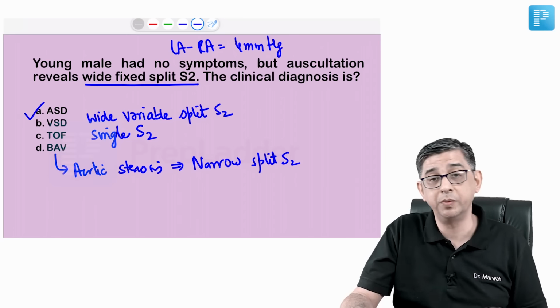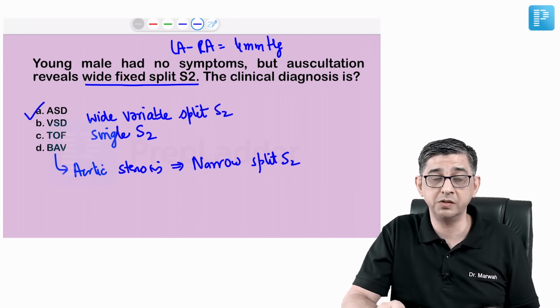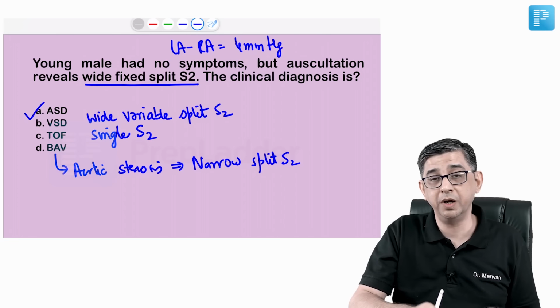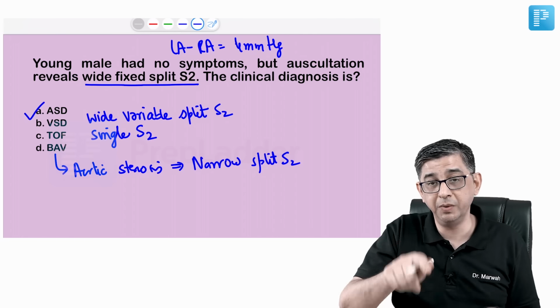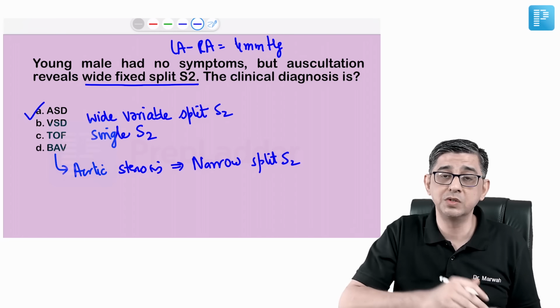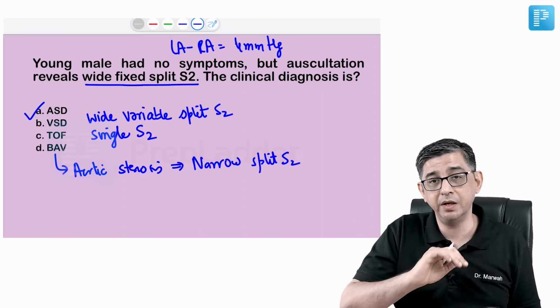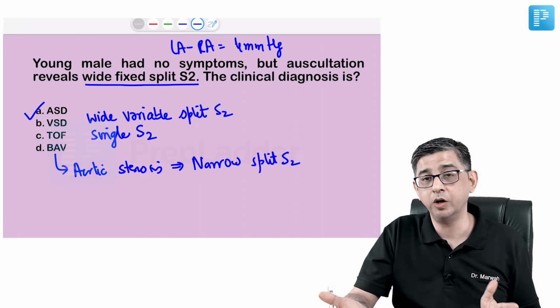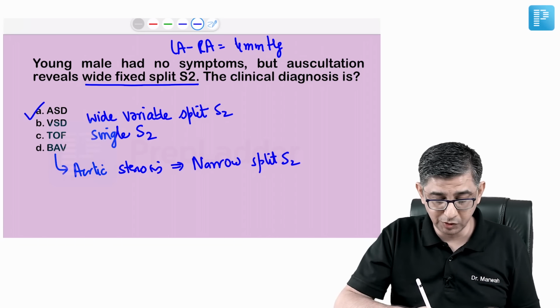So because it is a low pressure shunt, the symptoms may not be present, or may present in an extreme age group. Let me say if this patient, instead of being a male, was a female, and when this female became pregnant, that is when the diagnosis of ASD is made. So lots of times ASD might have very minimal symptoms if it's a small ASD, and it may not be detected also. The answer to this question is A.